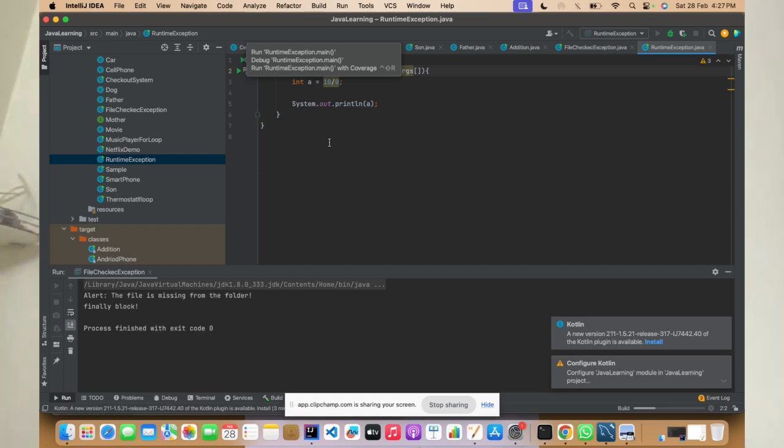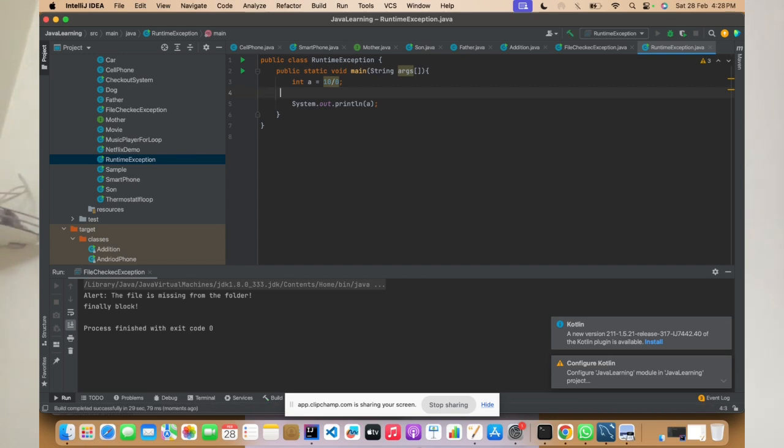What is my compile time? It checks for the error, all those things. So if it is thrown at compile time, that is a compile time exception. At runtime, this exception is thrown, right? That's why this is called a runtime exception. Okay, there are other exceptions also. I'll show you one. Once this is done, I'll show you the other ones.